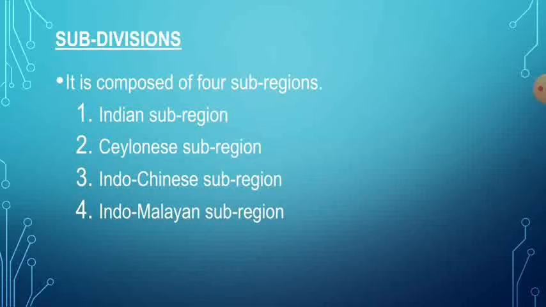And then second is the Ceylonese sub-region. Part of the Indian peninsula and Sri Lanka are covered under this sub-region. Then the third one is the Indo-Chinese sub-region. It includes South China, Burma, Thailand, and Indochina. And the Indo-Malayan sub-region is the eastern part of the Oriental realm. Malaya and the East Indies islands are included in this sub-region.